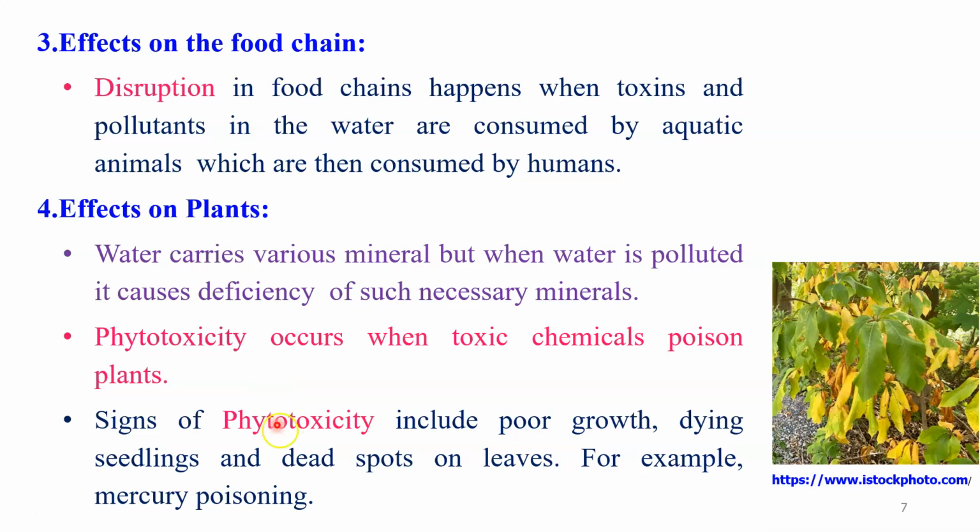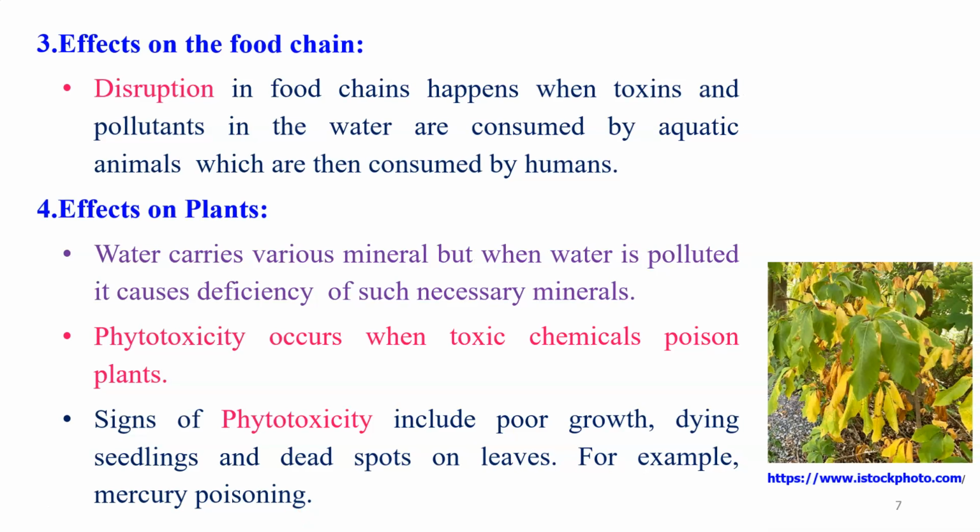The signs of phytotoxicity include poor growth, dying seedlings, and dead spots on the leaves. Here you can see some spots on the leaves. For example, mercury poisoning. This is the ideal example that you observe. These are the effects of water pollution that you observe with respect to the plants.